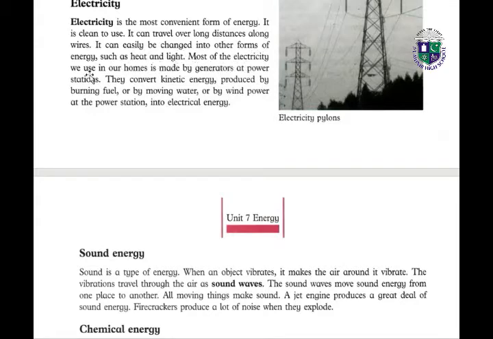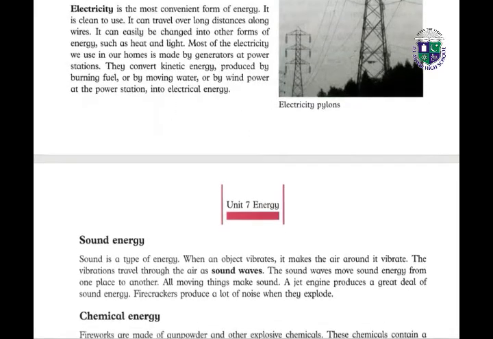Most of the electricity we use in our homes is made by generators at power stations. They convert kinetic energy produced by burning fuel, or by moving water, or by wind power at the power station into electrical energy.